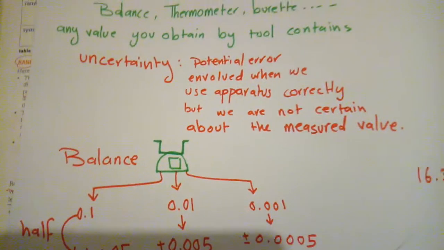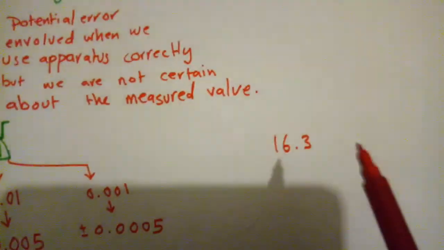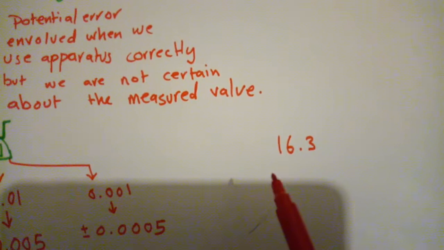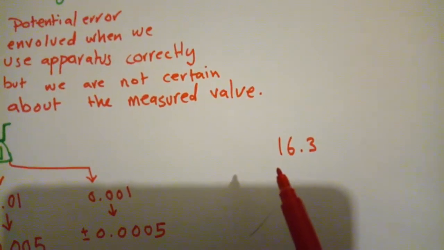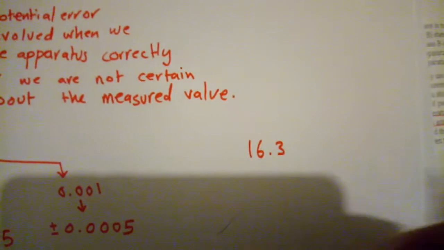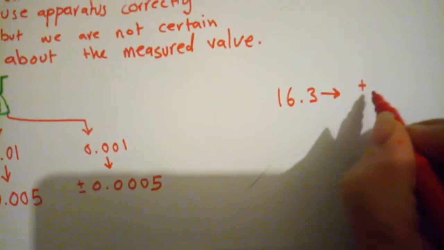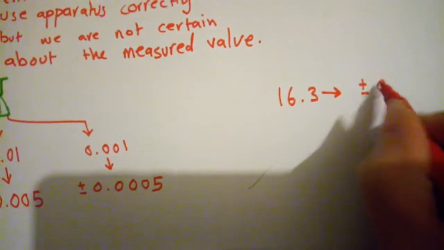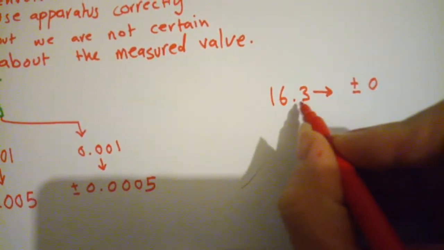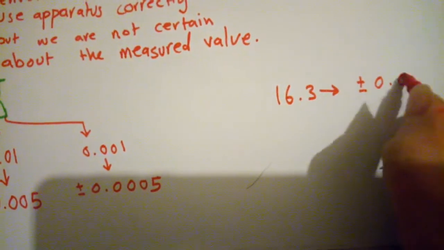Okay, let's take an example. If my balance gives me that value, it means that balance measures up to 1 decimal place. So the uncertainty for that value will be what? It will be plus minus half of the smallest digit, which is 0.1, so plus minus 0.05.